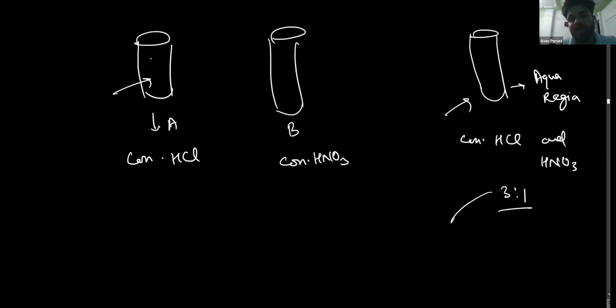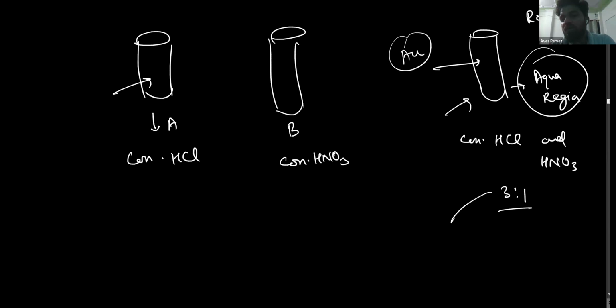So when you add a metal into A or B, nothing will happen, because generally these metals are low reactive metals and do not react with acid, like gold and platinum. Similarly in the case of HNO3. But aqua regia, also called royal water, can easily dissolve gold or platinum. We can simply say that the metal is mainly gold, but platinum also, though here we give preference to gold.